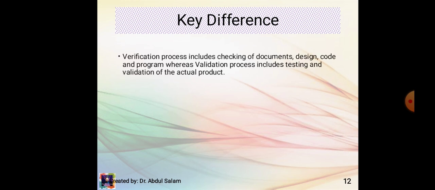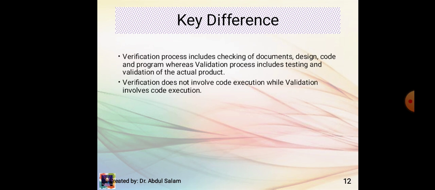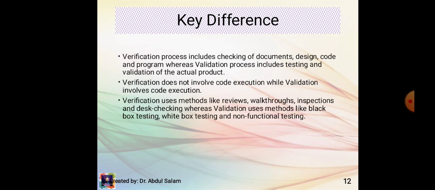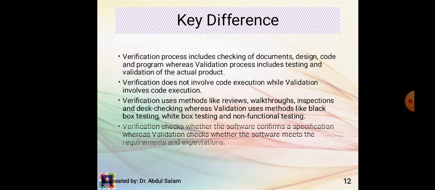Key differences. The verification process includes checking of documents, design, code, and program, whereas the validation process includes testing and validation of the actual product. Verification does not involve code execution, while validation involves code execution. Verification uses methods like reviews, walkthroughs, inspections, and desk checking, whereas validation uses methods like black box testing, white box testing, and non-functional testing. Verification checks whether the software conforms to the specification, whereas validation checks whether the software meets the requirements and expectations.